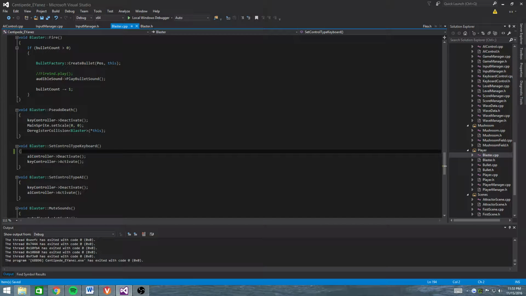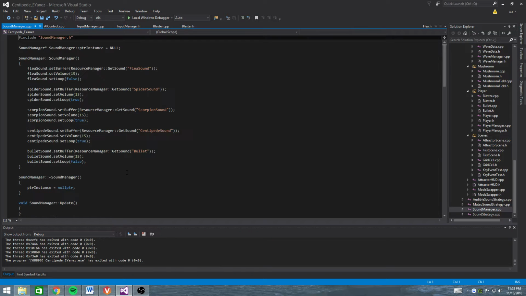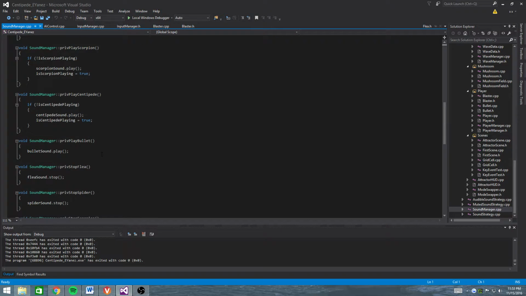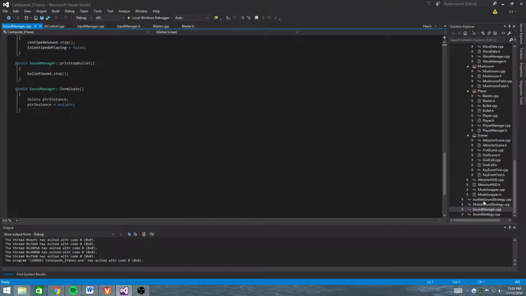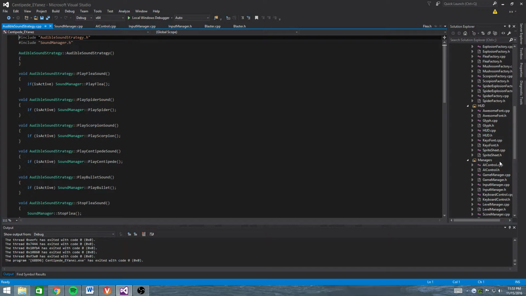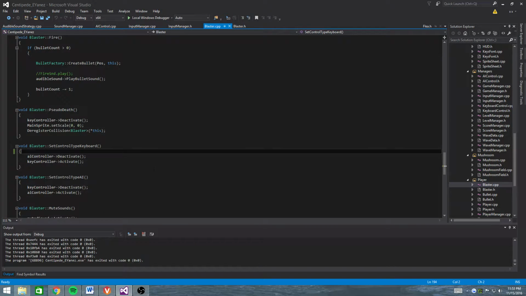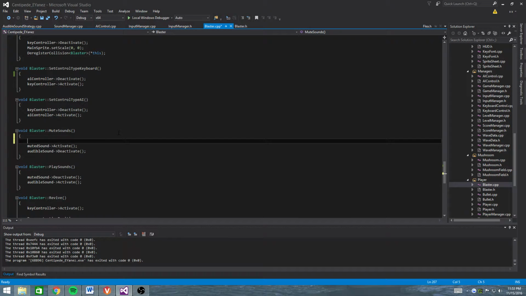So the problem that I was actually having is in my sound manager. This is a bit all over the place, my bad. If I wanted a sound strategy, let's say for the blaster sound, my sound, which is of type sound strategy, which is a base class, equal to muted sound. This is where I was having the problem. I don't know what I did different between the two strategies, but it says conversion to inaccessible base class sound strategy is not allowed.